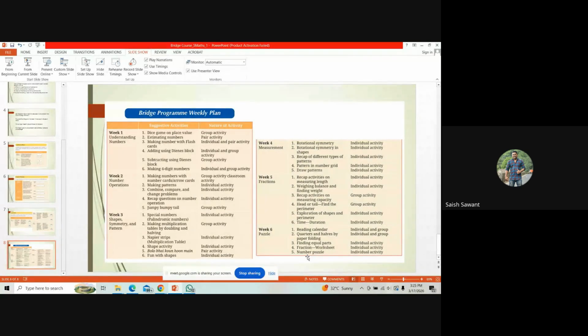So total there are 32 activities, and there are activities which can be taken individually, in pairs, or in groups. So you can select whichever activities you want to take and try to finish as many activities as you can. Okay. So with this, I finish with the starting part. Now let us move on to the actual bridge course part.